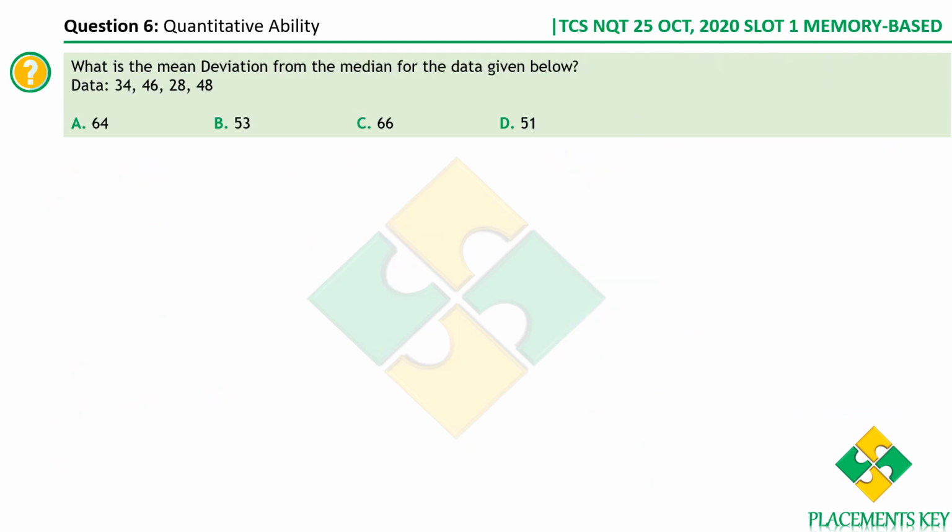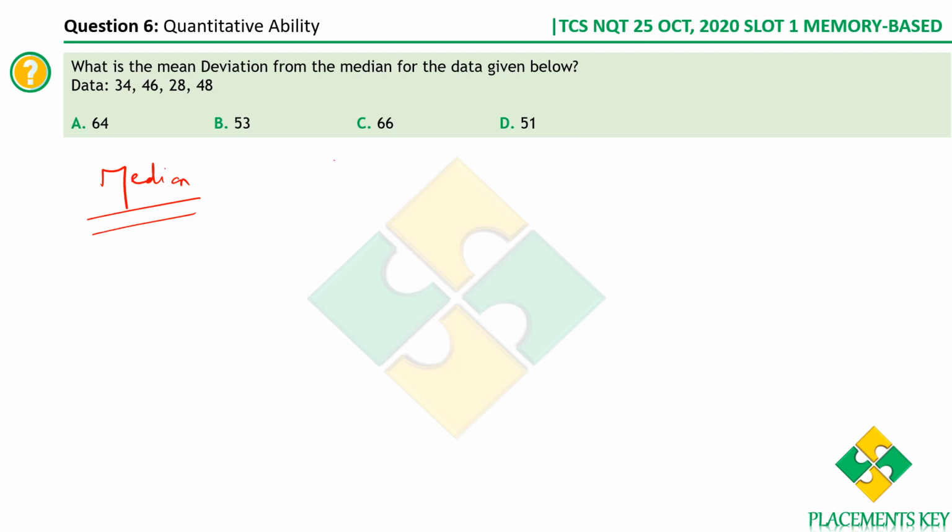What is the mean deviation from the median for the data given below? Mean deviation from the median. So what is the median first? First, let's compute the median. We have 4 observations. So first, let's arrange this in ascending order.